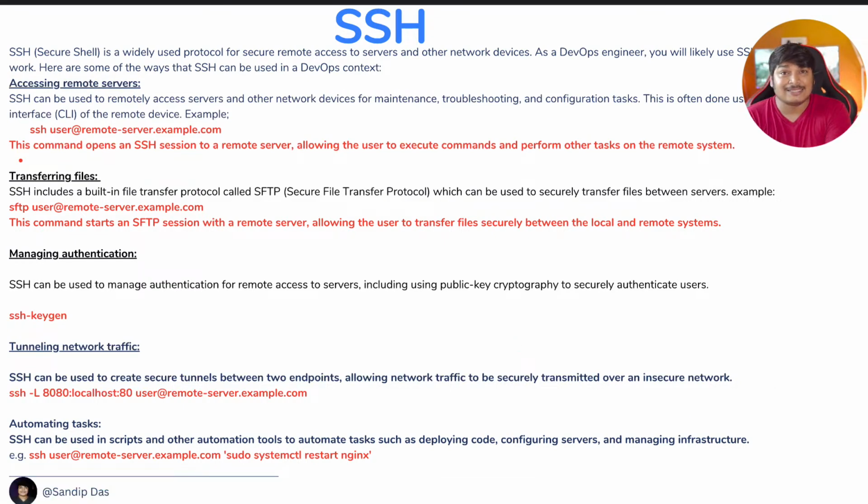The first one is accessing remote servers. Suppose you have an EC2 instance. Then you use the SSH command, then the username and @, then the server URL, could be an IP, could be your domain, whatever it is. And of course a key mechanism has to be there. I'm not covering the key mechanism in this session because I have created a separate recording on all this: the private key, the public key and all that. I'll be releasing that session soon. For that reason I didn't include it in this particular session.